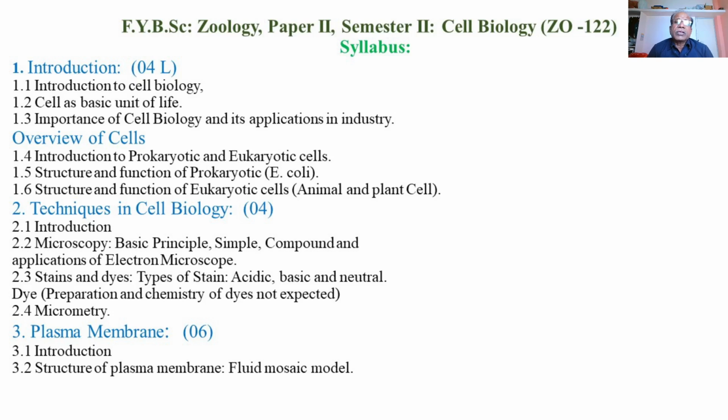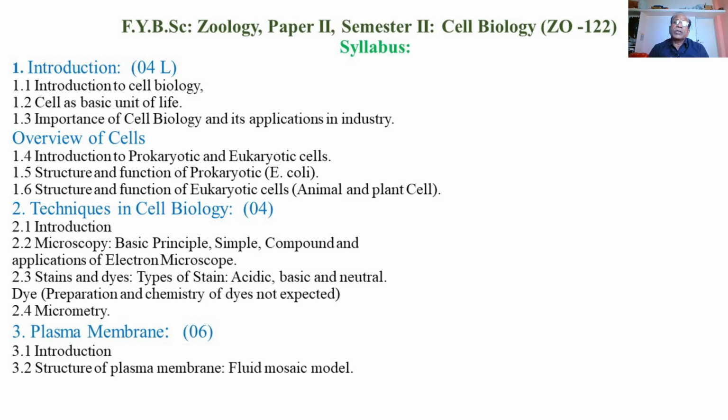Then the next subtopic is stains and dyes. Stains and dyes are different types of coloring agents which are useful in giving a particular color to the cellular components, maybe cytoplasmic components or nuclear components, which get colored by certain types of chemicals or colors, may be natural or synthetic, so as to study and observe them easily.